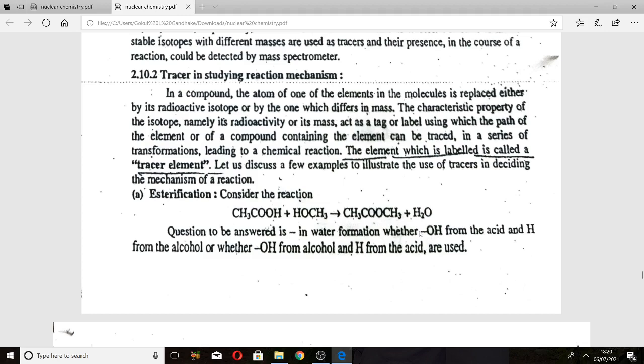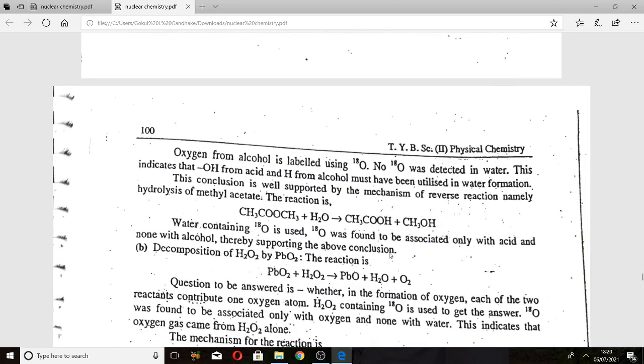Let me see this reverse reaction, that is the hydrolysis of methyl acetate. We take CH3COOCH3 plus water, which gives CH3COOH plus CH3OH. Here the water containing oxygen-18 is used.